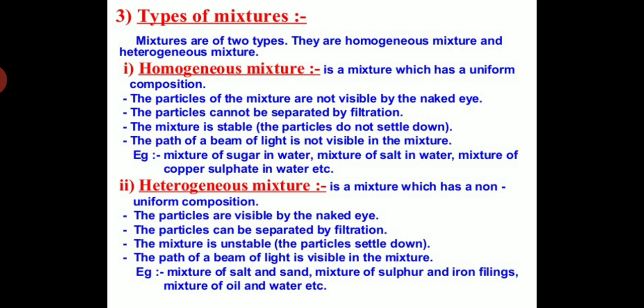If we talk about pure substances, they react together in a fixed ratio. A compound is a pure substance and it is made when two or more elements combine chemically in a fixed ratio. But in a mixture, two or more elements or compounds are physically mixed together in any ratio, that is, any proportion. That is called the mixture. The components of a mixture can be separated by simple physical methods.